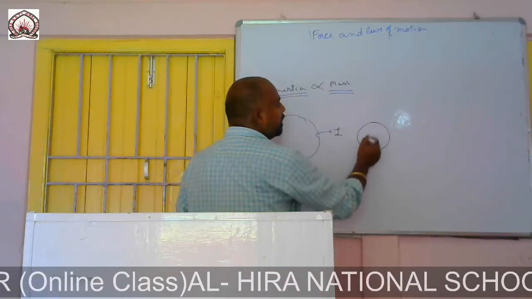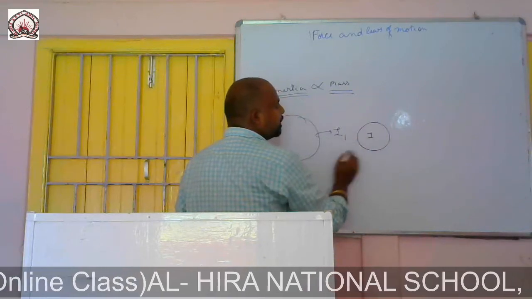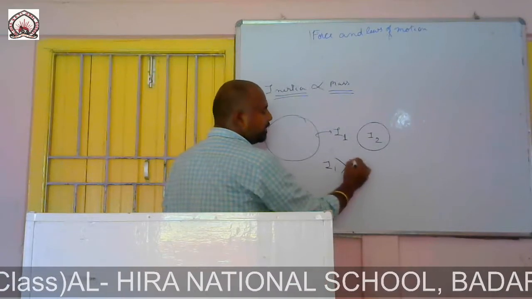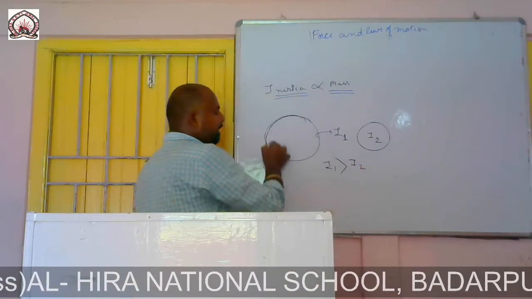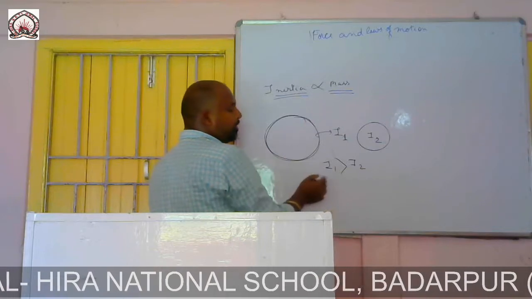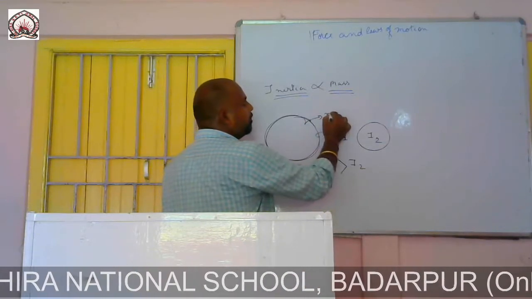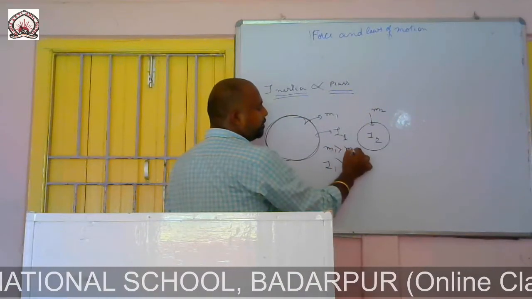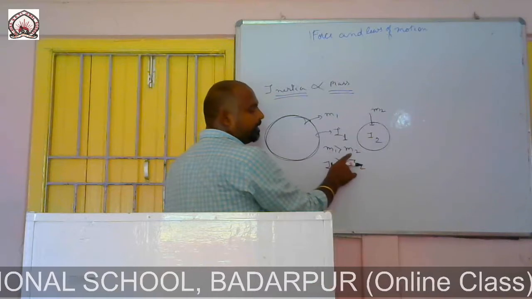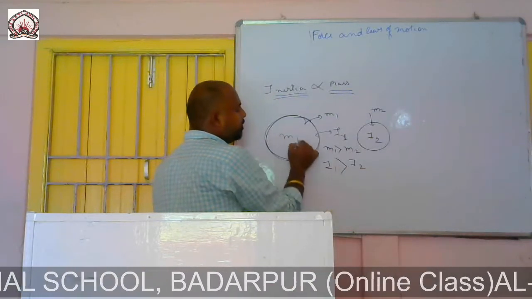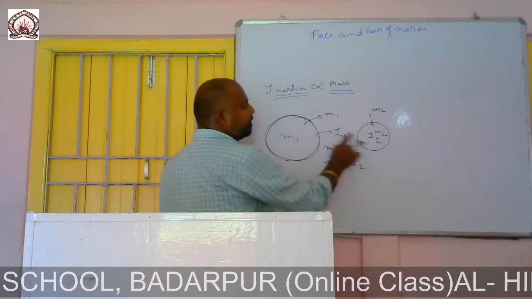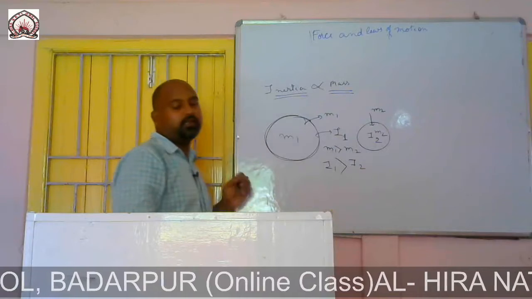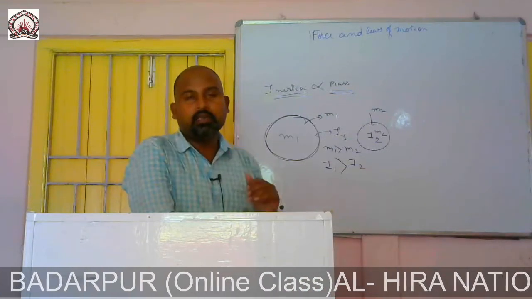If the mass is small, then the inertia would be small. If I consider object 1 and object 2, then inertia 1 is greater than inertia 2, because here the inertia is more. Here the mass is m1 and this mass is m2. m1 is greater than m2, so this mass is more and this one is less in comparison.